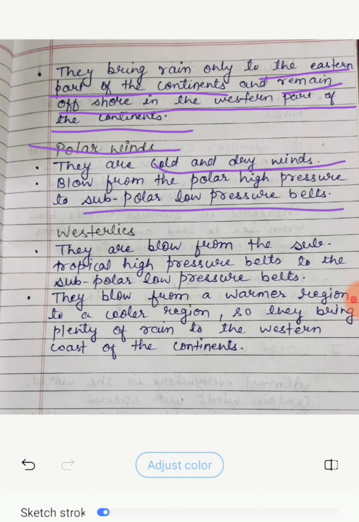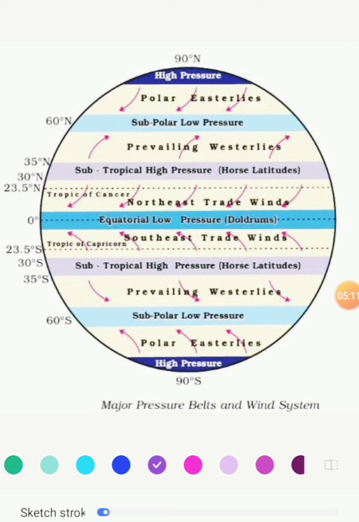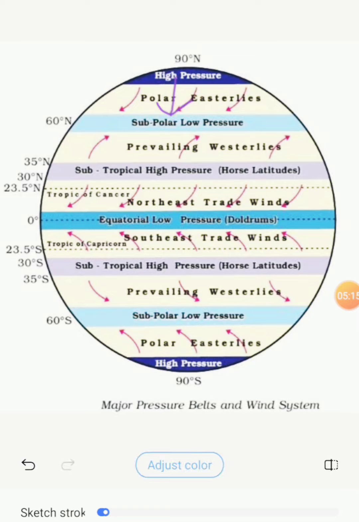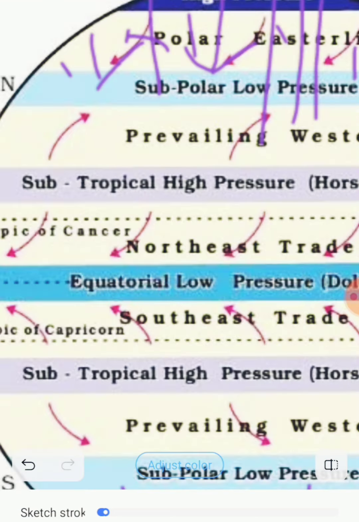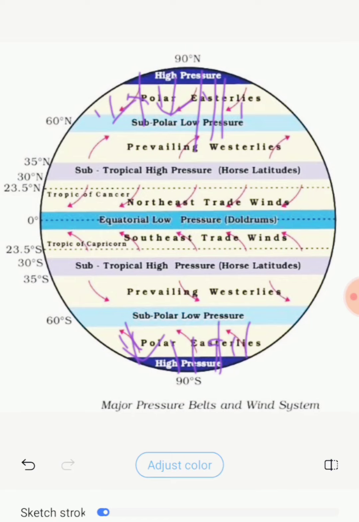Now again I will show you the pressure belts to clear these points. Here you can see high pressure, here polar high pressure to subpolar low pressure. In this area polar winds blow. Also here you can see polar high pressure to subpolar low pressure. Here in this area polar winds blow.